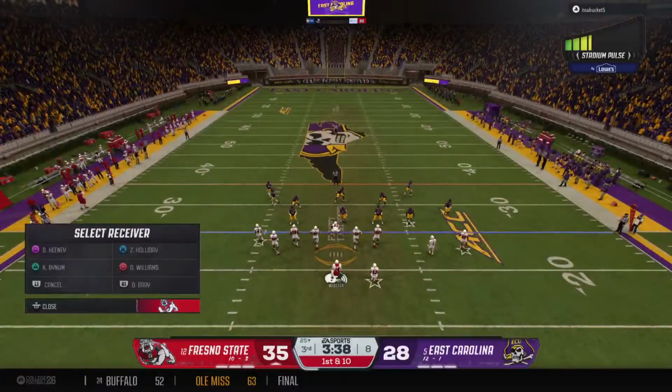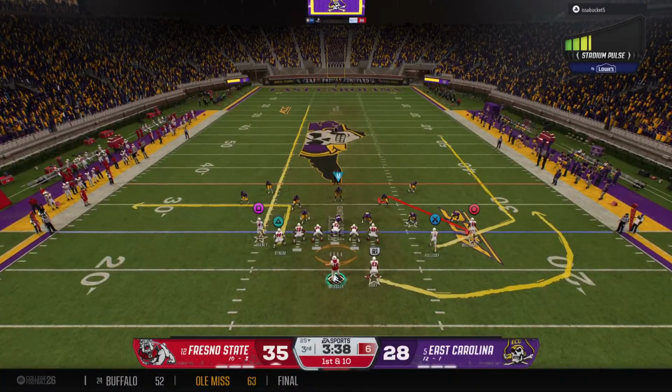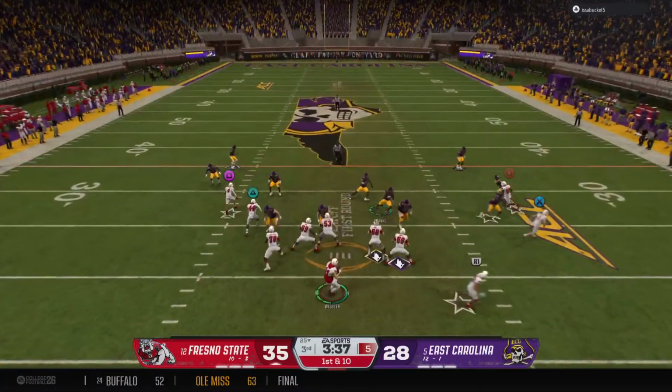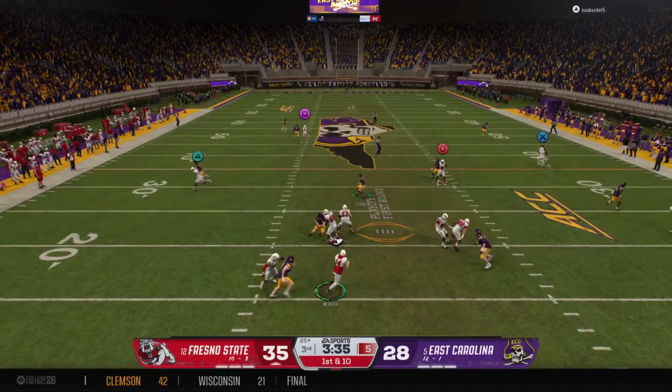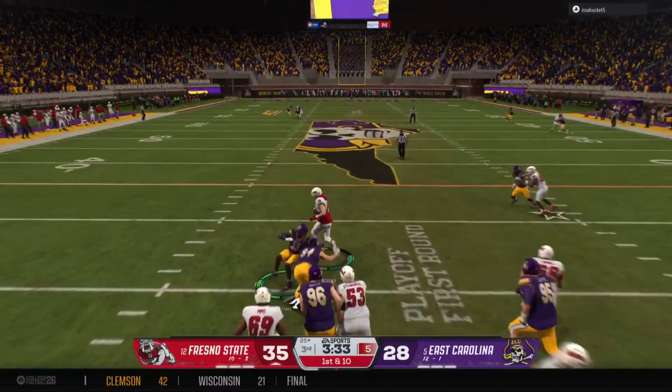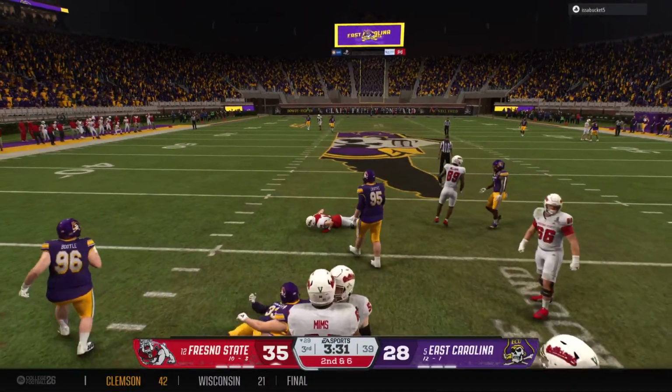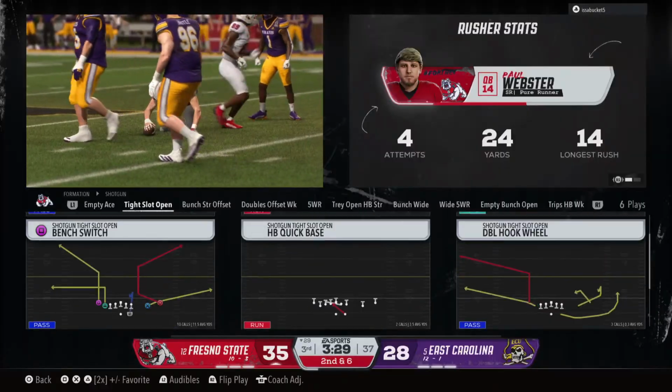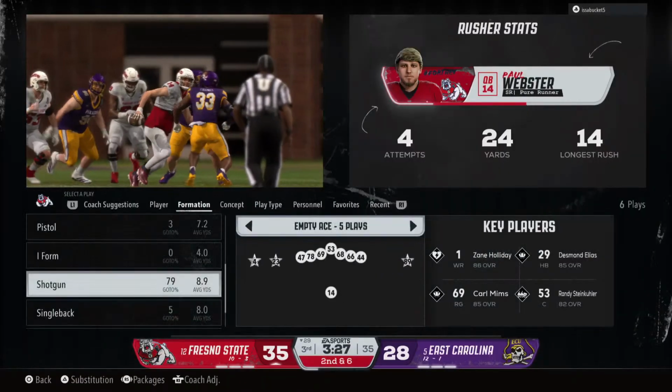Here comes the Bulldogs offense back on the field. They punched it into the end zone the last time. Let's see if this defense has made some adjustments to stop them this time. Oh, extending the play now. Oh, he fought hard there, broke a tackle, but brought down short of the sticks.